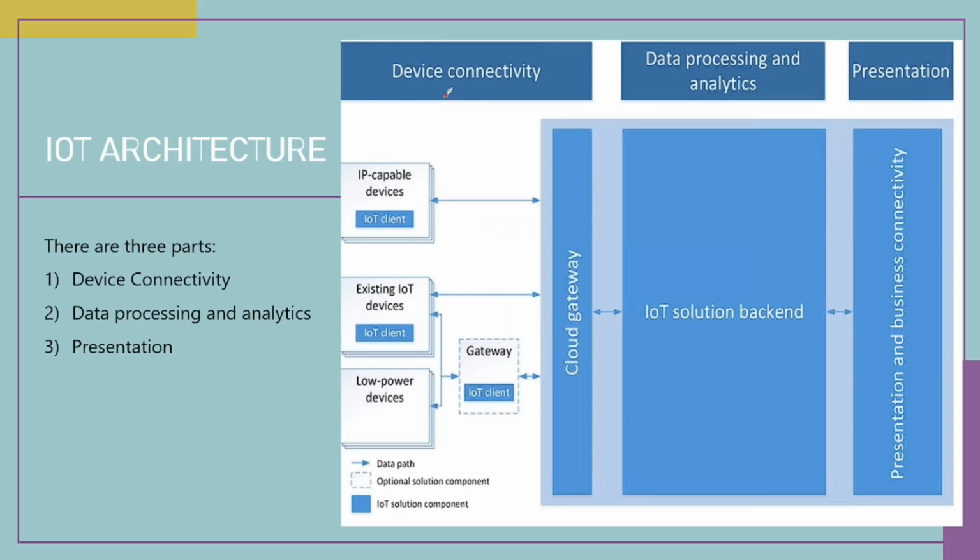Under data processing and analytics, there are cloud gateway and IoT solution backend. Cloud gateways collect data from different devices and put data in standard format, whereas the IoT solution backend is where the processing and analytics is done. Presentation. Mobile application comes into the picture here.